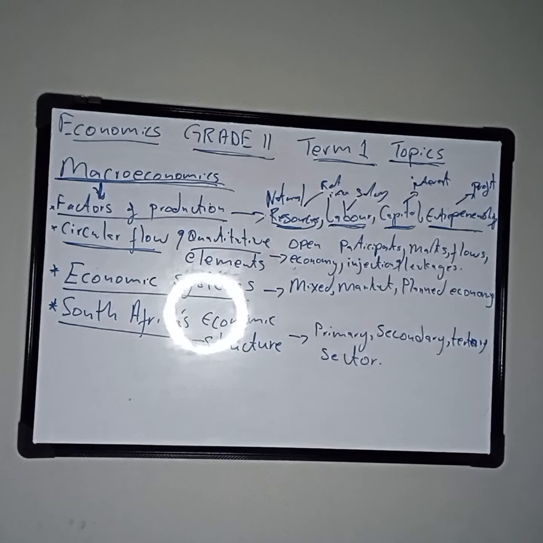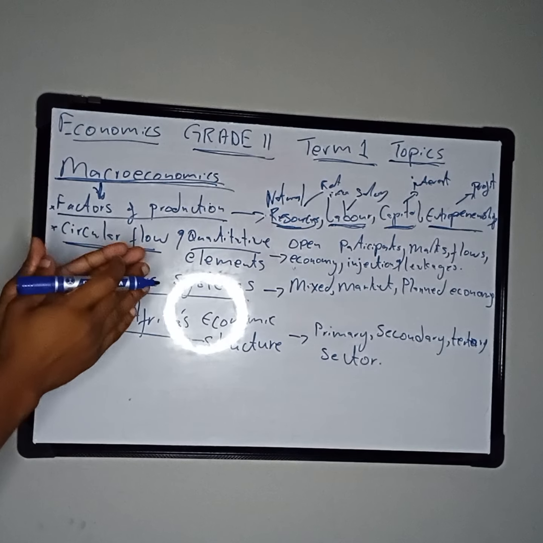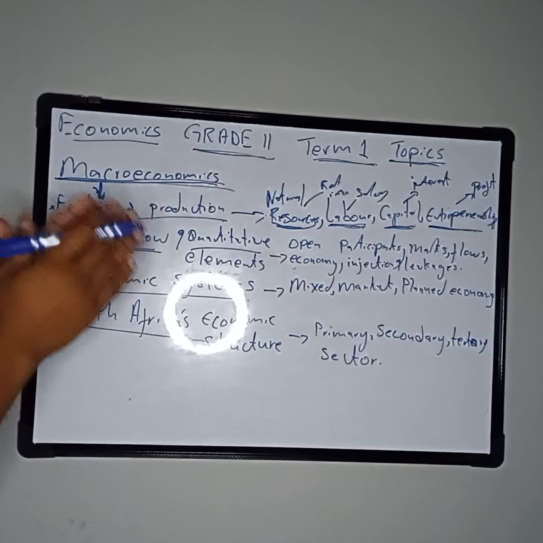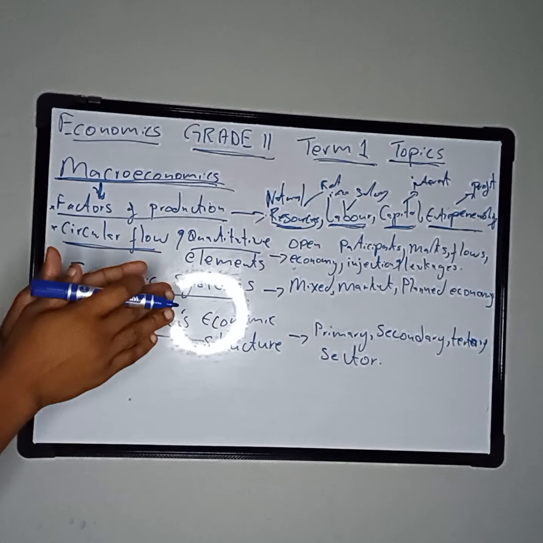So there we go. We have these 4 production factors. You must be able to describe the term factors of production: the resources or the inputs that are used in the production of goods and services. We have natural resources, which is land, water, and so on. We have labor, capital, and entrepreneurship.